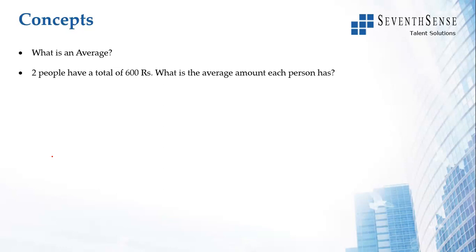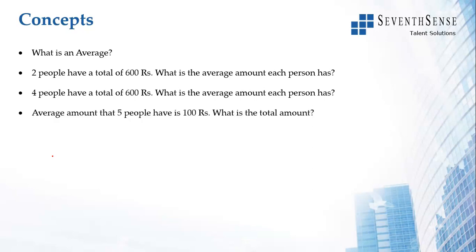Just to solidify our understanding, two people have a total of 600. So you and I have 600 rupees in total. Average amount, how do we calculate? Total by number of people, 600 by 2. We have an average of 300 rupees each. 4 people have a total of 600. Then the average no longer becomes 300. The average becomes 600 by 4, which is 150.